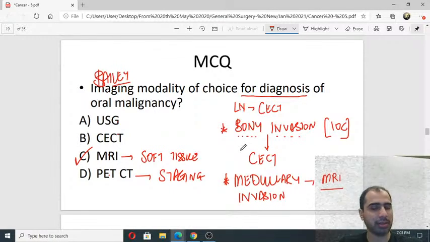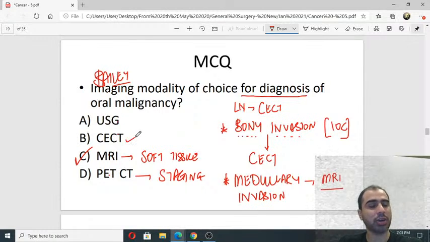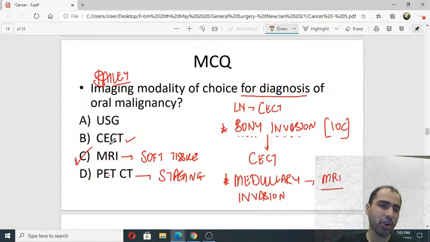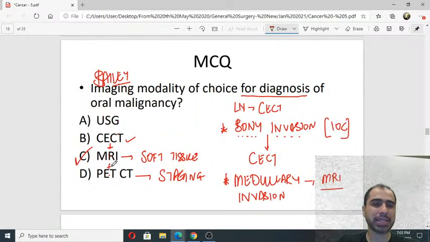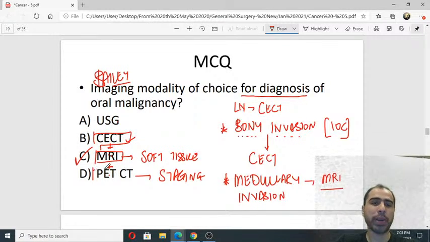100 बात की एक बात, सिर्फ ट्यूमर देखना है, MRI करोगे, बोनी मेटास्टेसिस देखना है, CT करोगे, लिम्फ नोड करना है, CT करोगे, which means सारे पेशेंट्स में more or less you will do MRI plus CT or you will do MRI plus PET CT. MRI तो करने ही वाले हो. Then either you do CECT or you do PET CT. Got the gist of it?